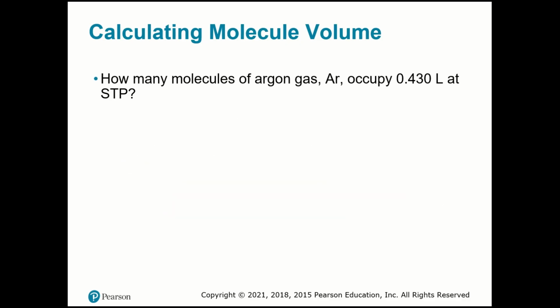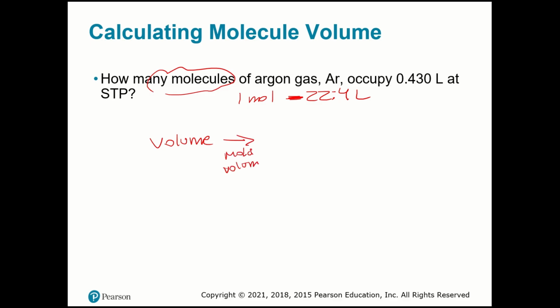Okay, so let's calculate how many molecules of argon gas occupy 0.430 liters at STP. Again, I know that 1 mole occupies 22.4 liters in STP conditions. And they ask me molecules. So I have volume, so I can use the molar volume to find moles.